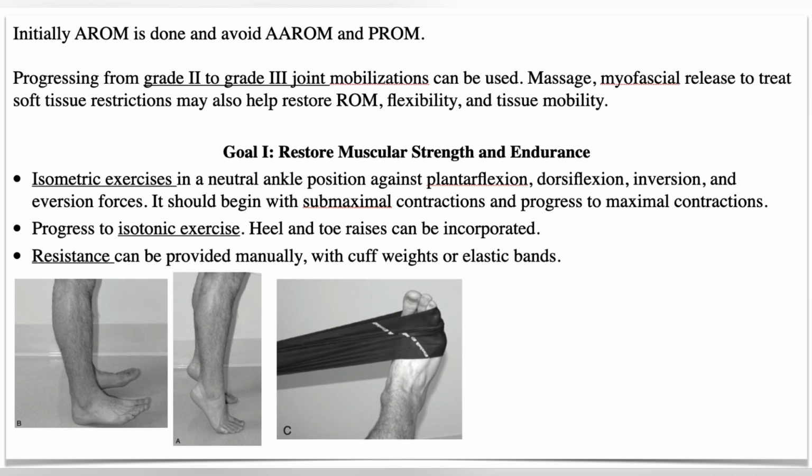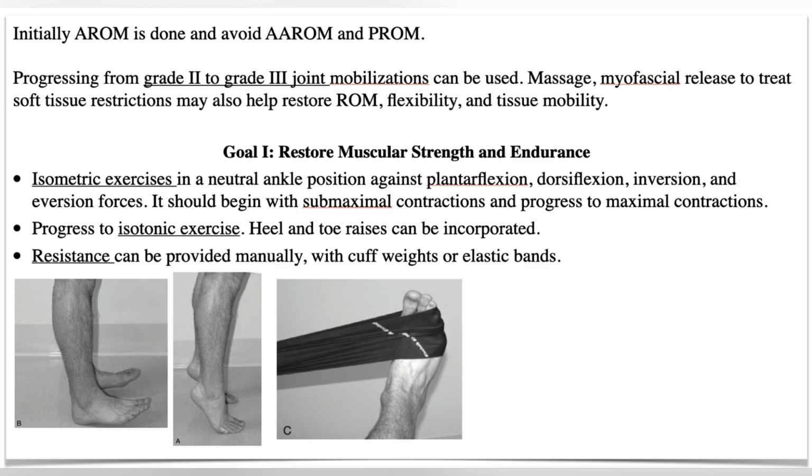In case you don't know how to perform isometrics of the ankle, I already have one video and you can watch that to understand it better. And then you can progress to isotonic exercises, and then gradually add resistance, but again you have to do this gradually. We can't progress very fast to resistive exercises because it can lead to injury.